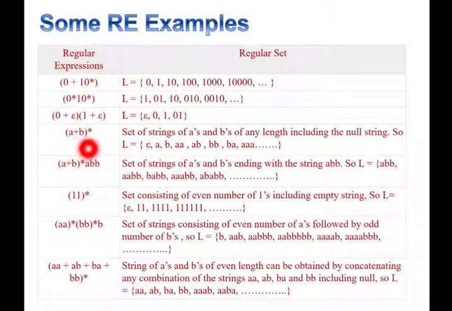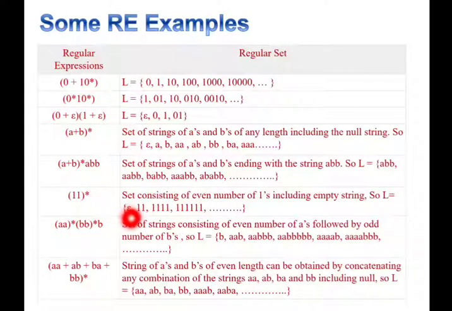Similarly, (a plus b) whole star denotes a set of strings of a's and b's of any length including null. Similarly, (a plus b) whole star abb denotes a set of strings of a's and b's ending with the string abb. So here you can observe all the strings are ending with the string abb.